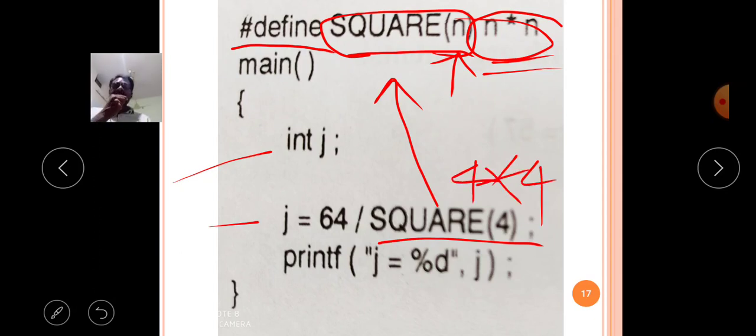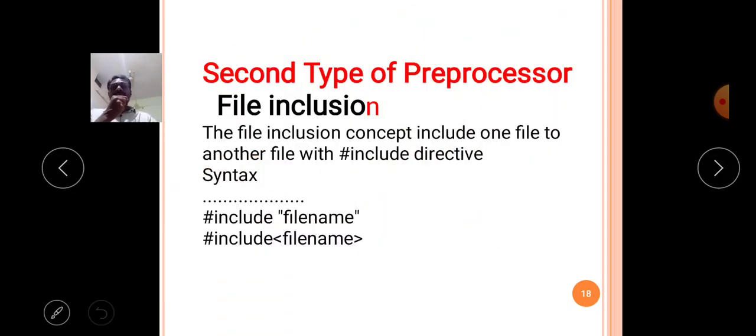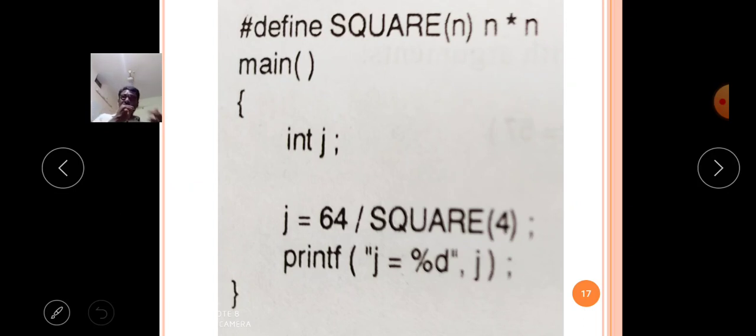That means now the statement is converted to j is assigned 64 by 4 into 4. That means 4 4s are 16, 64 divided by 16. So like that the preprocessor converts the program. So this is also an example of the macro with argument concept.